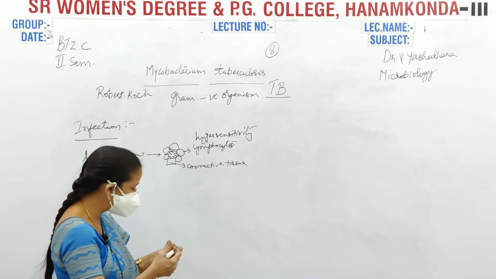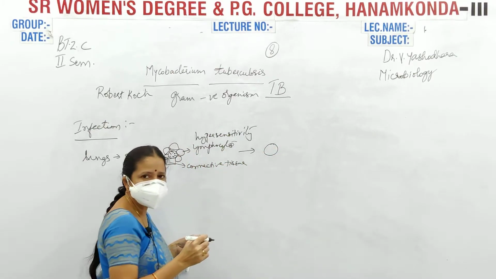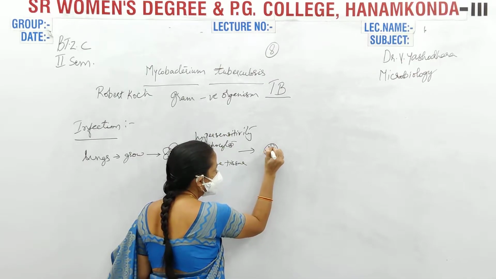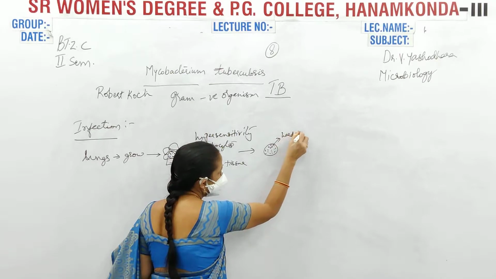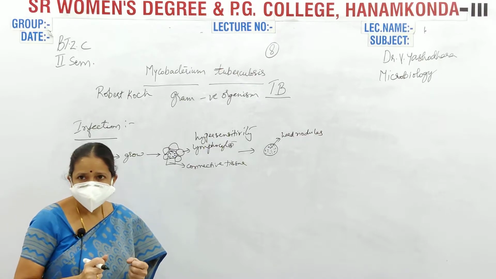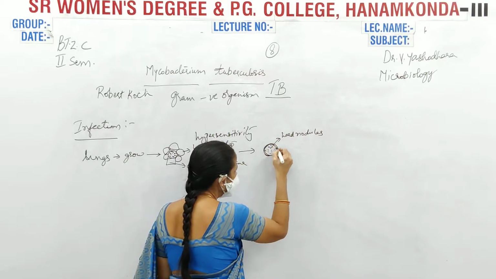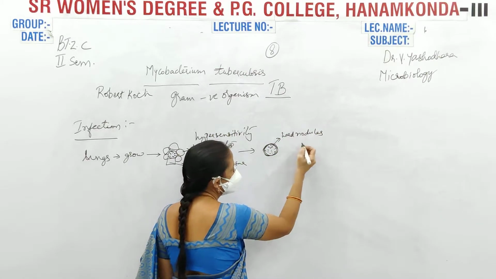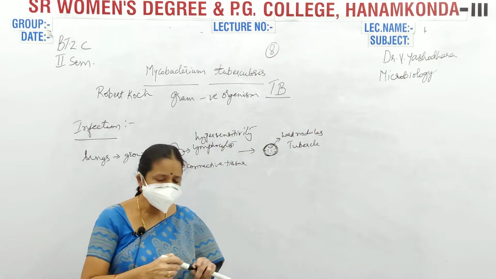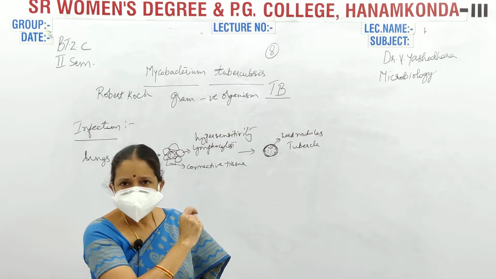Because of that hypersensitivity, the cell where the Mycobacterium infection has taken place starts producing very hard nodules. When it produces hard nodules, this hard nodule-like or net-like structure becomes very hard, and it is known as a tubercle.